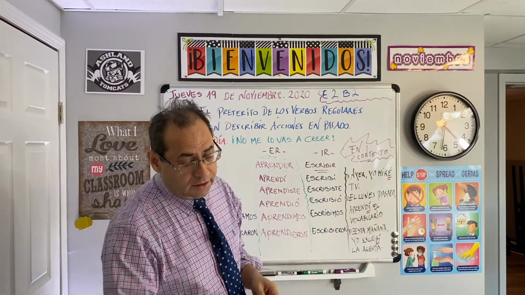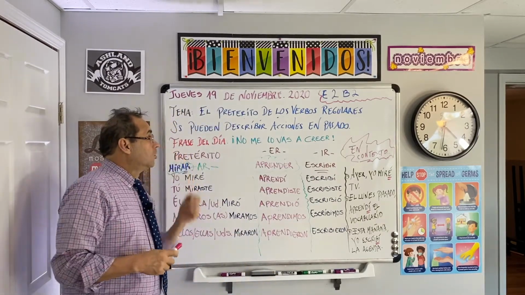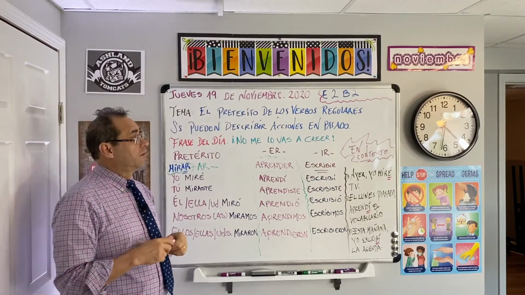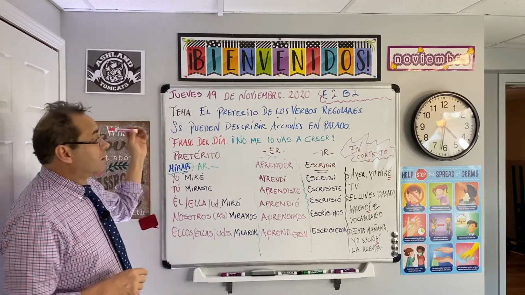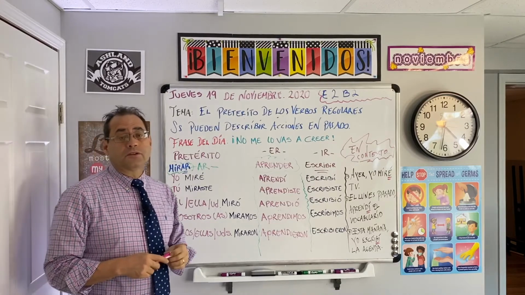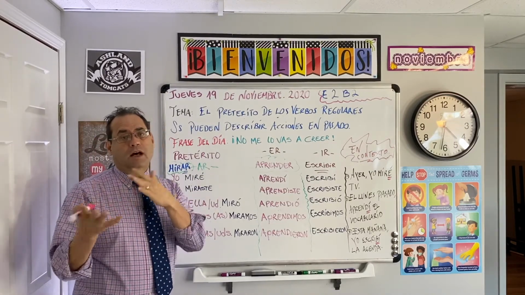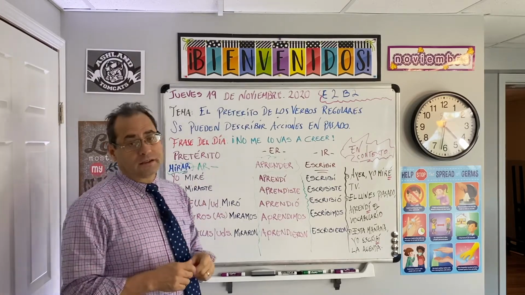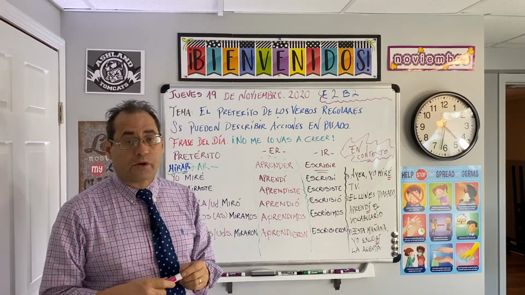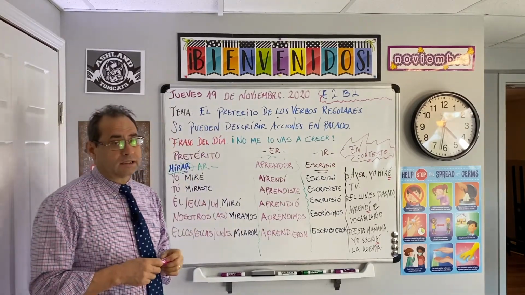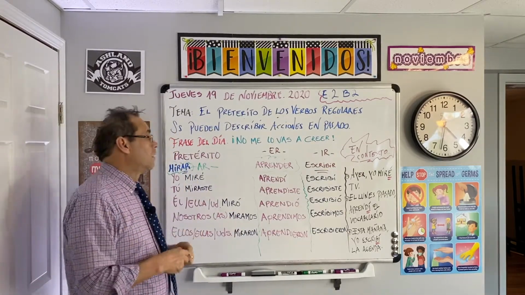Muy bien, estudiantes. Esa es la frase del día de hoy. Español 2. Tenemos aquí noviembre, jueves 19 de noviembre del año 2020 y 2B2. Guys, today I'm going to introduce something that is really demanding of time and I would say dedication. That is the preterite. In the verbos regulares, what you did yesterday.